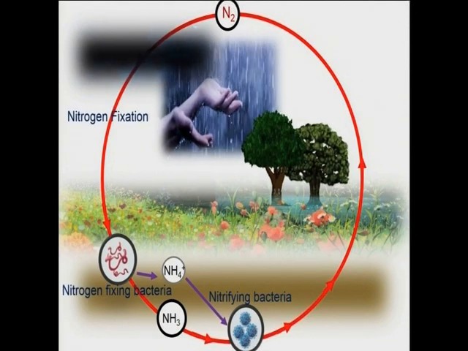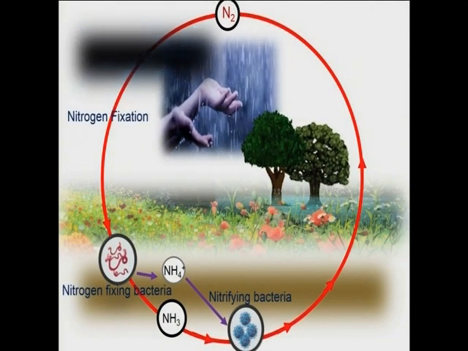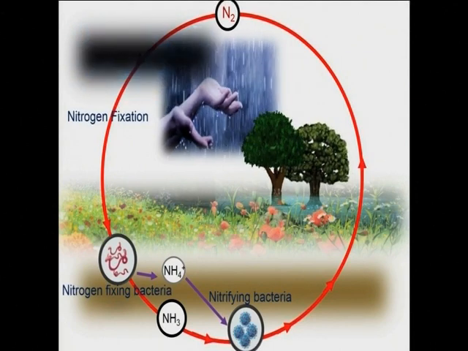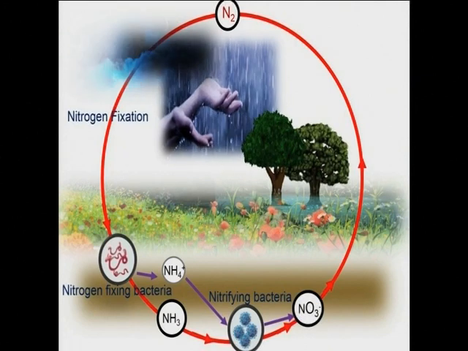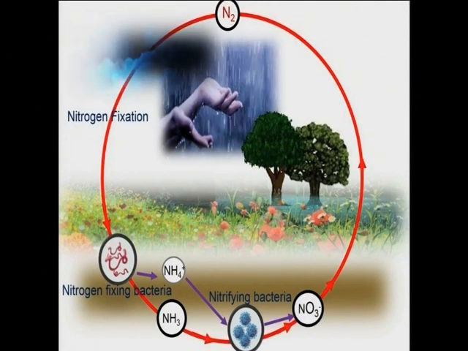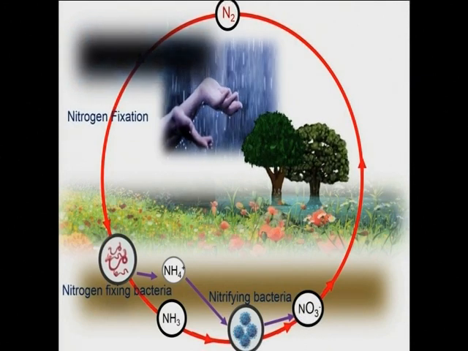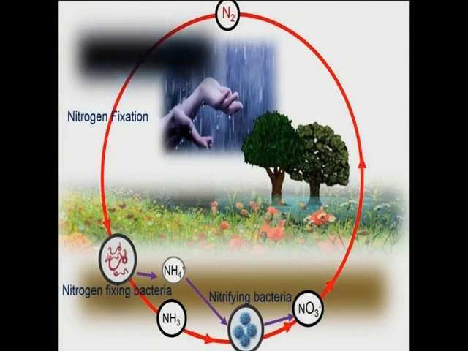This nitrifying bacteria is going to further convert ammonium or ammonia into nitrate, because nitrate is the ion which plants can readily absorb through their roots.